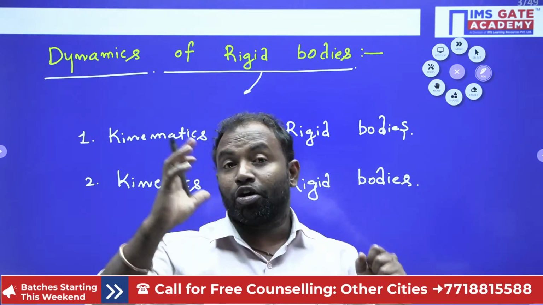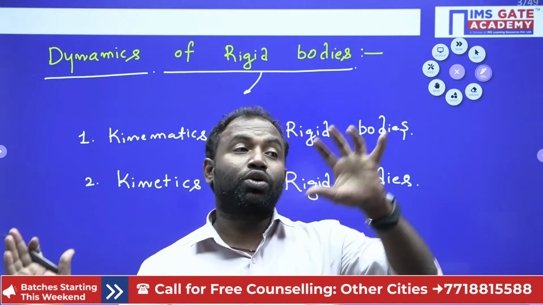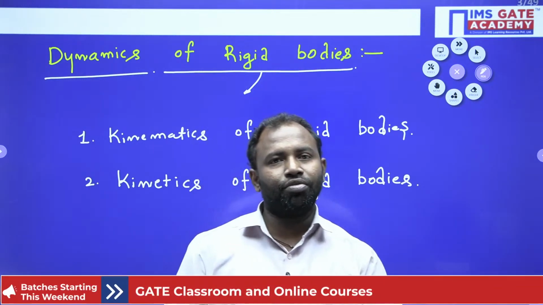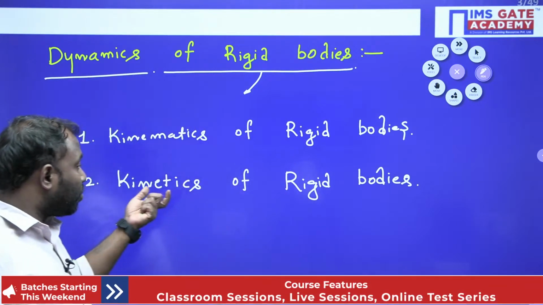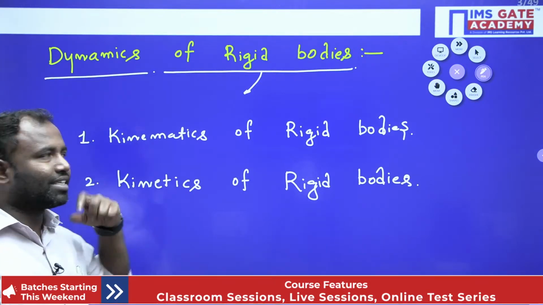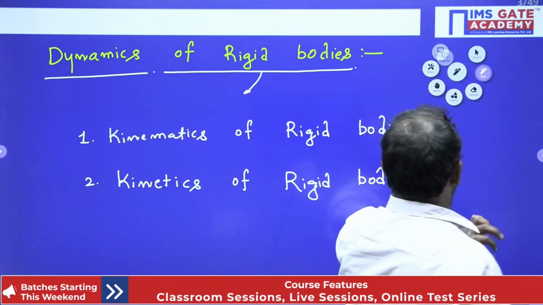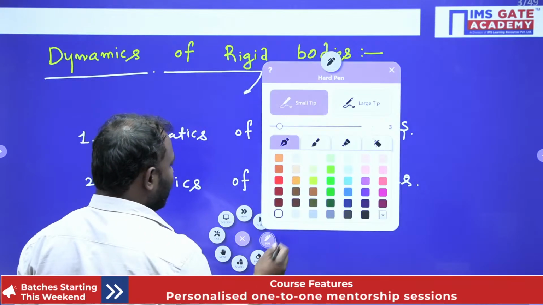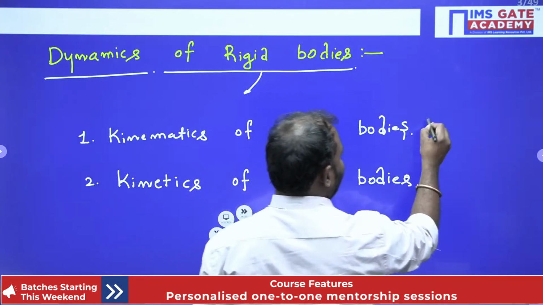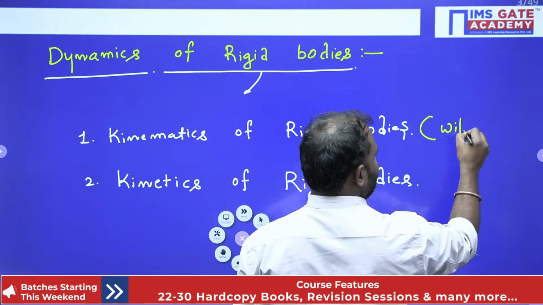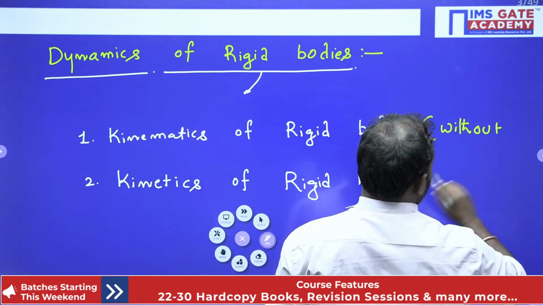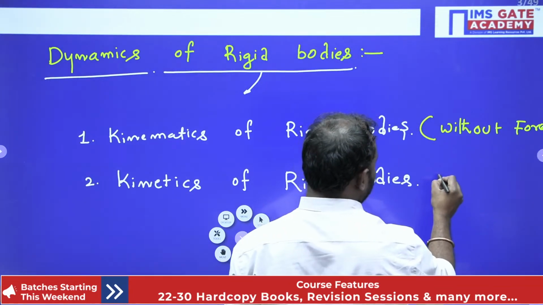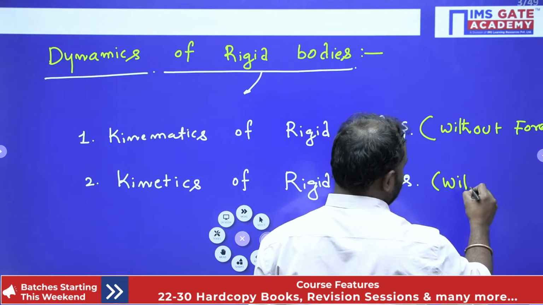If you are not considering the force which caused the motion of the body, then it is considered as kinematics of rigid bodies. If you consider the force, then it is considered as kinetics of rigid bodies. Here I will highlight that in simple words: kinematics is without force, and kinetics is with force.